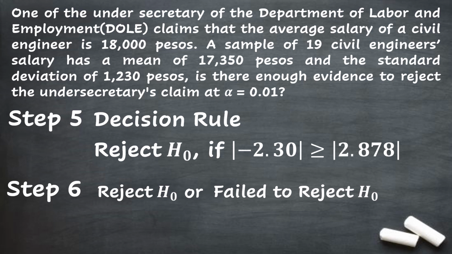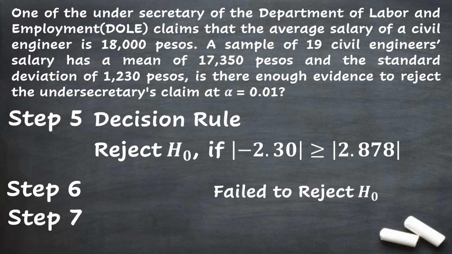If we are to decide if this is true or false, it is obviously false because if we extract the absolute values in this word problem, it will still be false since 2.30 is less than 2.78. So the given inequality is false. Meaning to say, we fail to reject the null hypothesis.